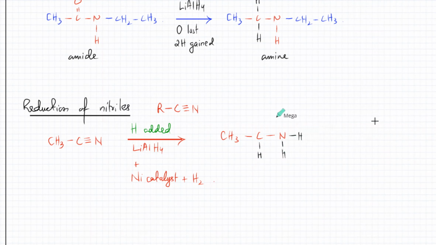Just like in an addition reaction, things get added to it, similar to alkene hydrogenation. So the CN is still CN, except with more hydrogens. Is that clear, this one?